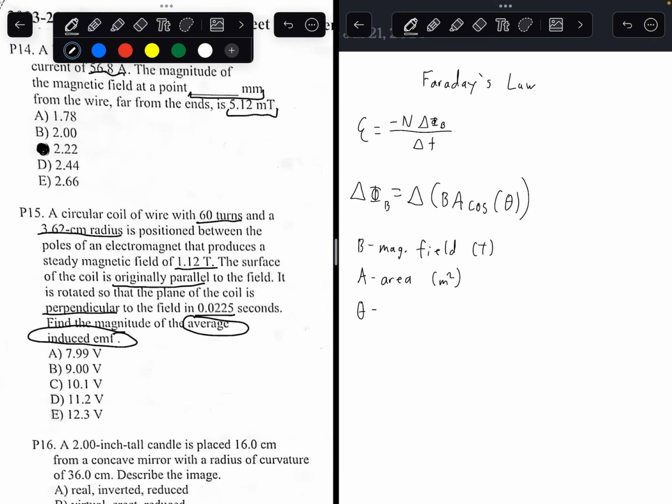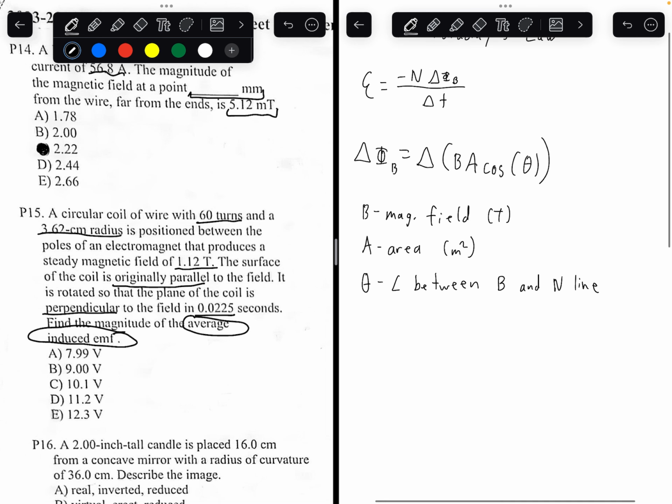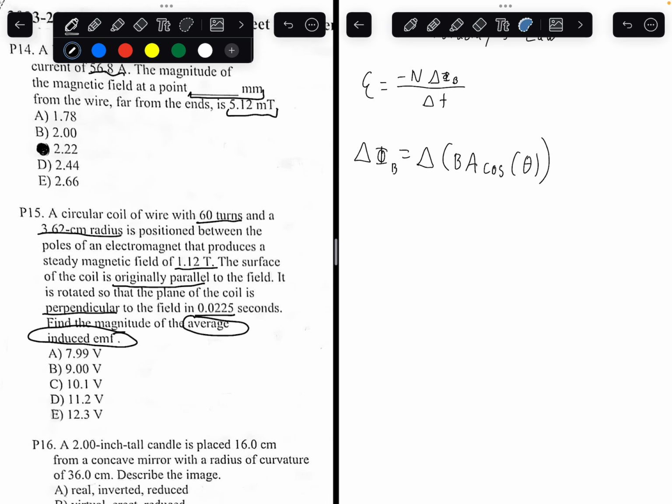Theta is the angle between the magnetic field and the normal line. And I'll explain what the magnetic field and the normal line are. So let's diagram this problem. I'll erase this. Let's diagram this problem.